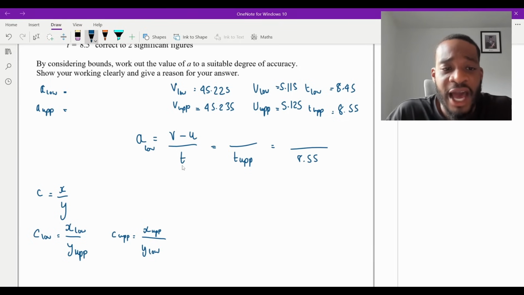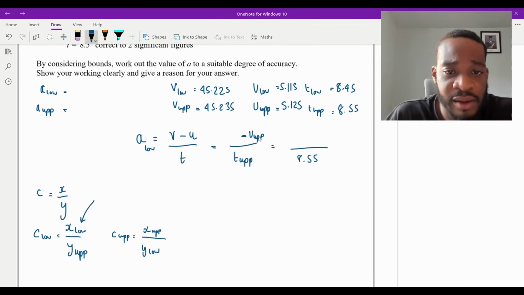So going back to what we actually have, we have something extra on the numerator. We don't have one term, we've got a difference: V take away U. But remember, we still want the lower bound, and that means the numerator has to be as small as possible. Since we have a subtraction here, what does that mean? If I want the numerator to be as small as possible and I'm taking something away, then surely the thing I'm taking away should be as big as possible. So I'm going to write U upper here.